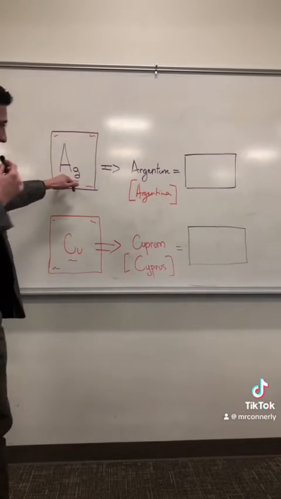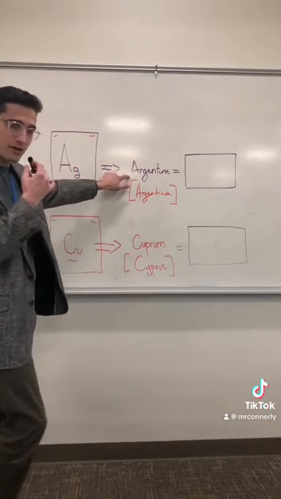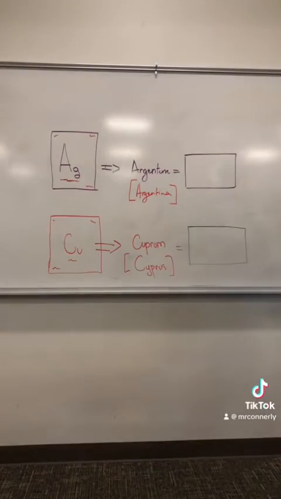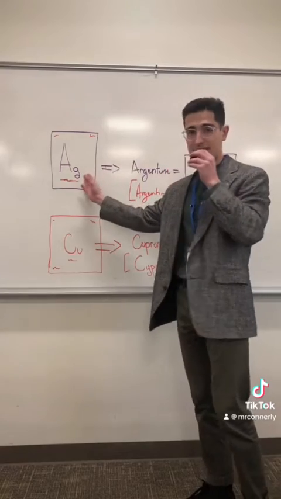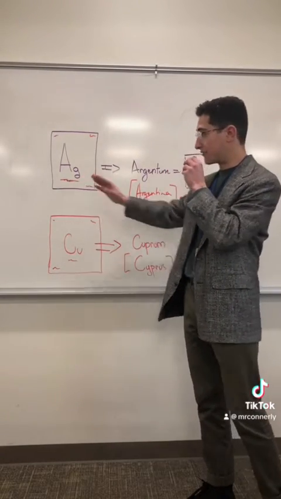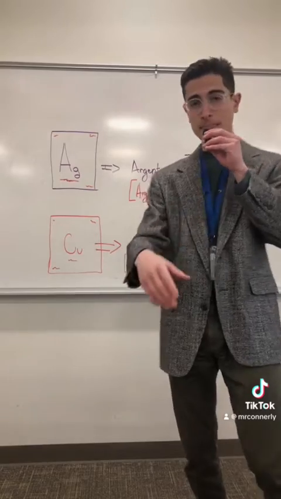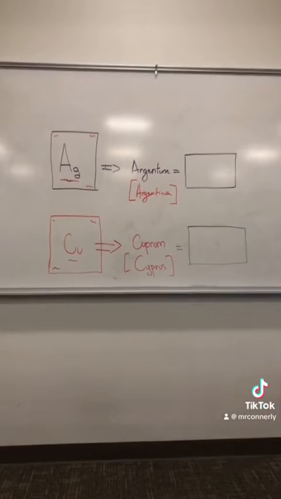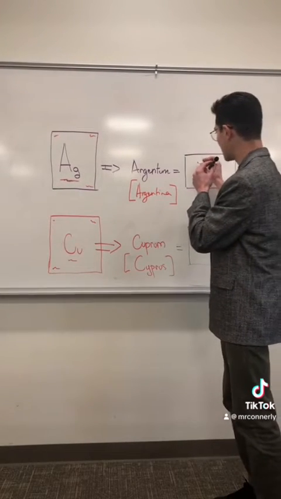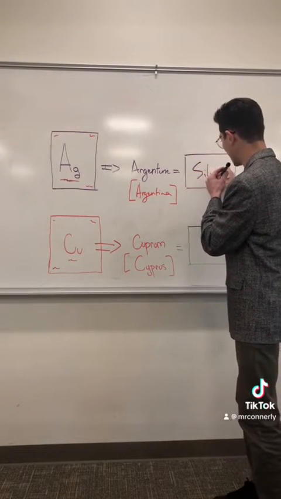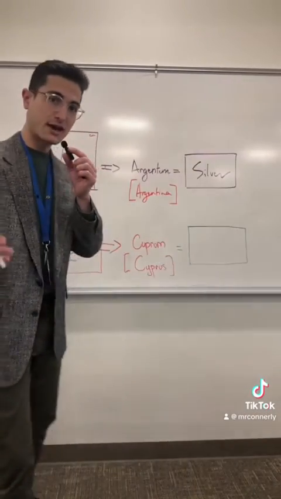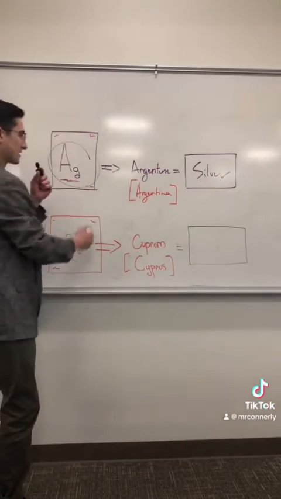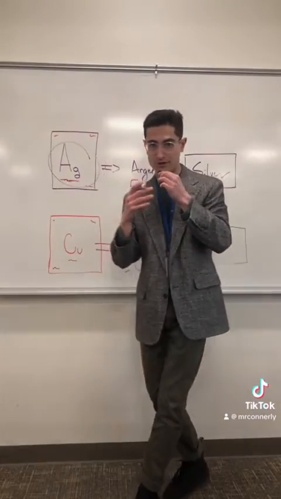AG. AG is where we get the Latin word argentum. Well, argentum in Latin, argentum argenti, the genitive singular form. What does argentum mean in Latin? Because argentum is not an element on the periodic table that I'm very familiar with, nor are you. But if you think about it, it's where we get silver. So that is why AG on the periodic table is silver, because the Latin word for silver is argentum, to make that non-intuitiveness a little bit more intuitive.